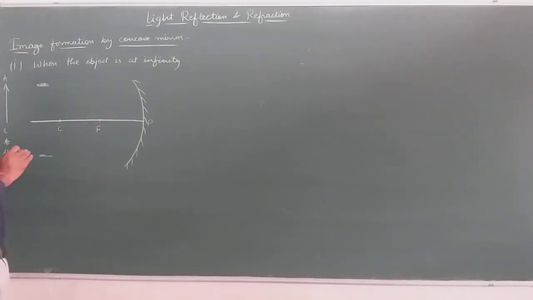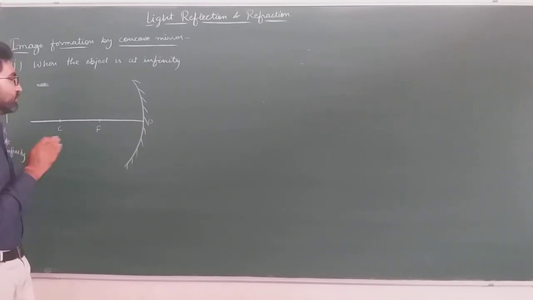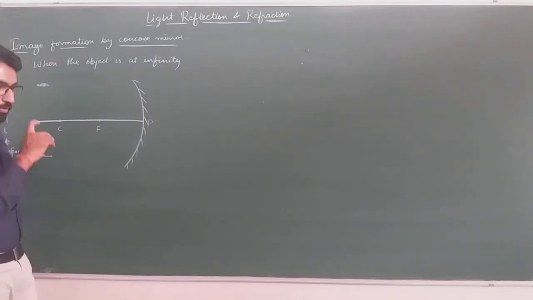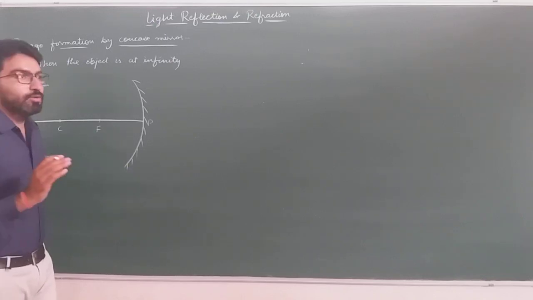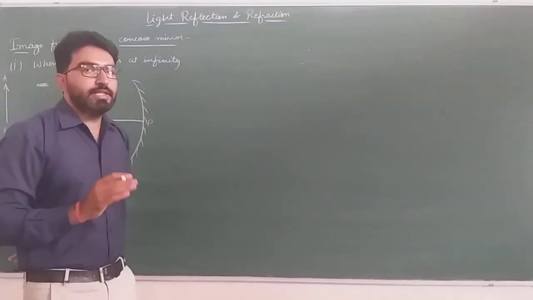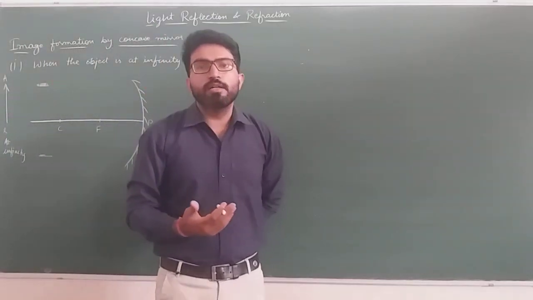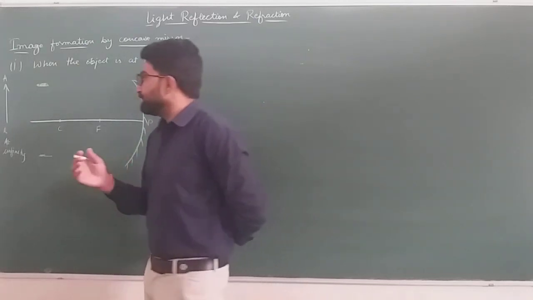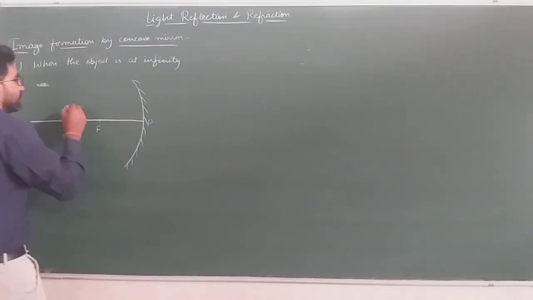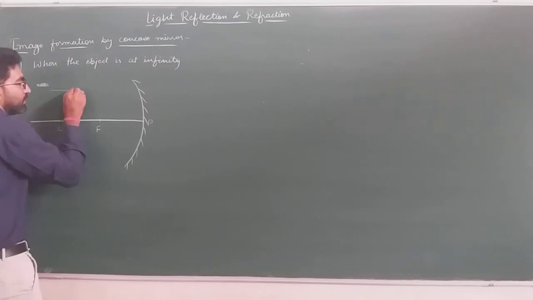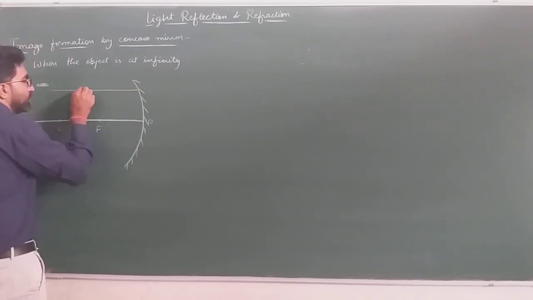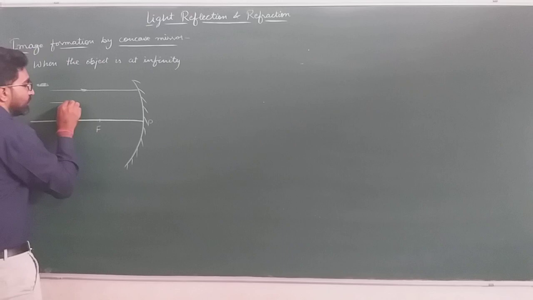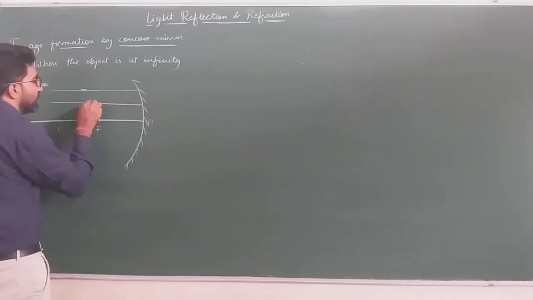When the object is at infinity, the rays are coming parallel to the principal axis, or simply we can say that all the rays which are coming from infinity to our concave mirror are parallel rays. So when the rays are coming parallel, this is the first ray, this one is the second ray.